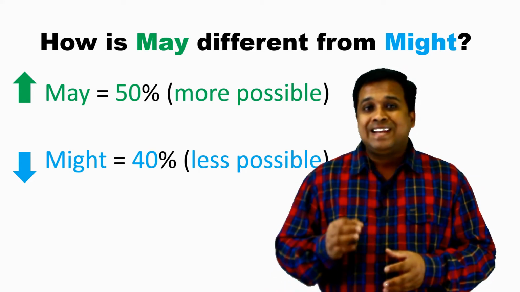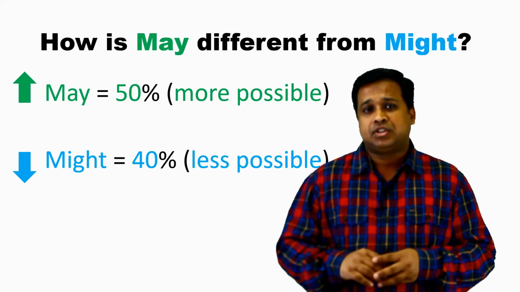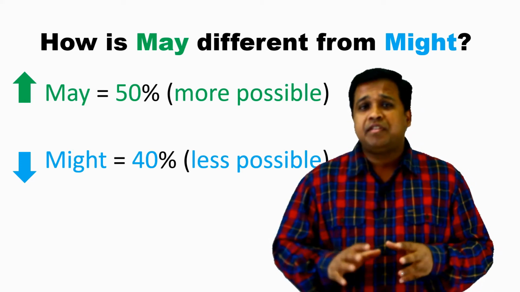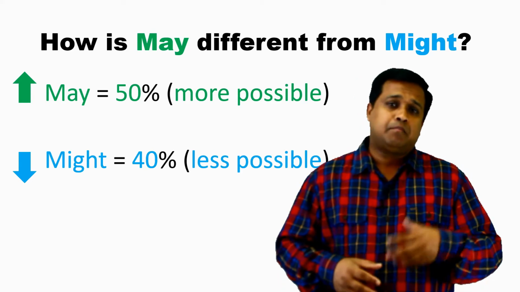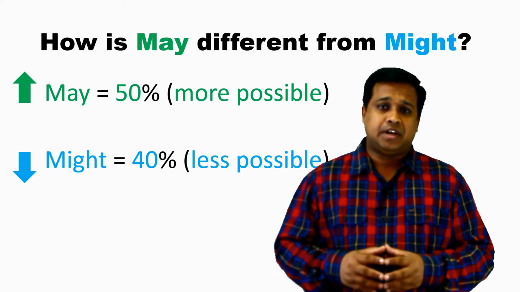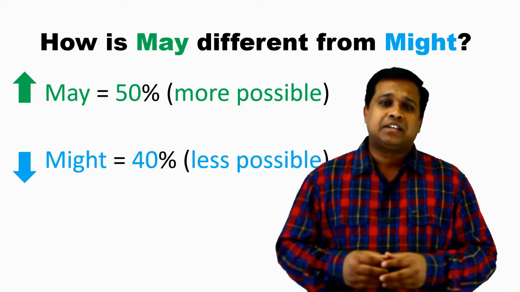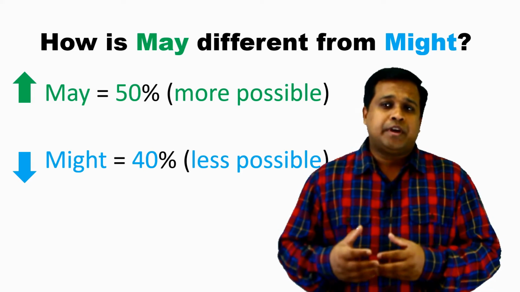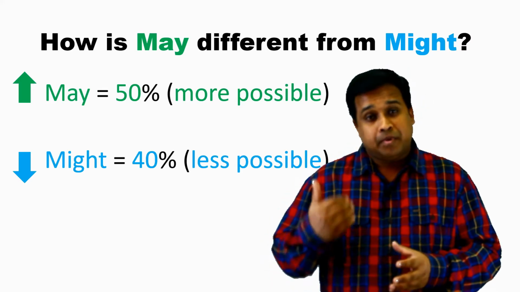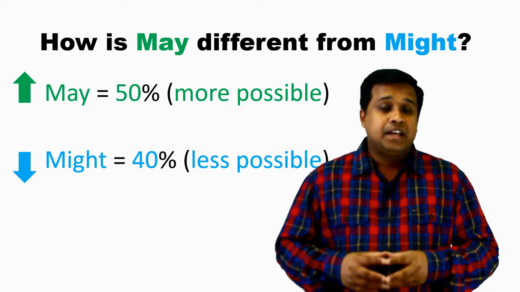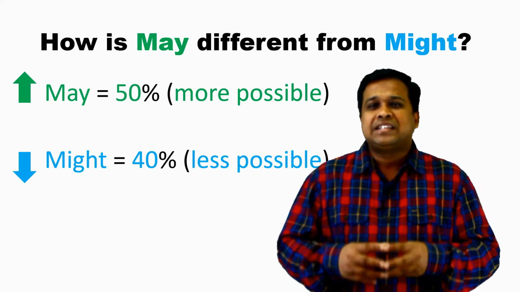Actually, may indicates, if you look at the figures, a 50-50 chance. Might also indicates around 50%, but might is more on the negative side and may is more on the positive side. It means if you use the word may to express a possibility, you are actually referring to a situation that is having more chances of happening. But if you use the word might, it means you are indicating that the thing or the action will have less chance of happening.